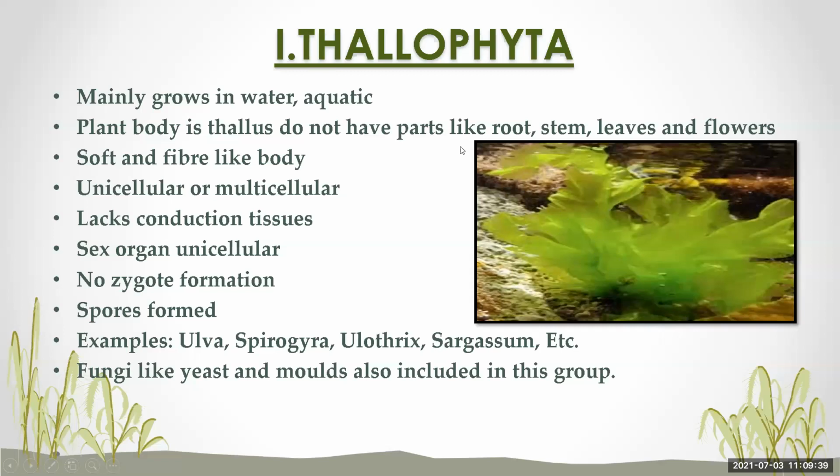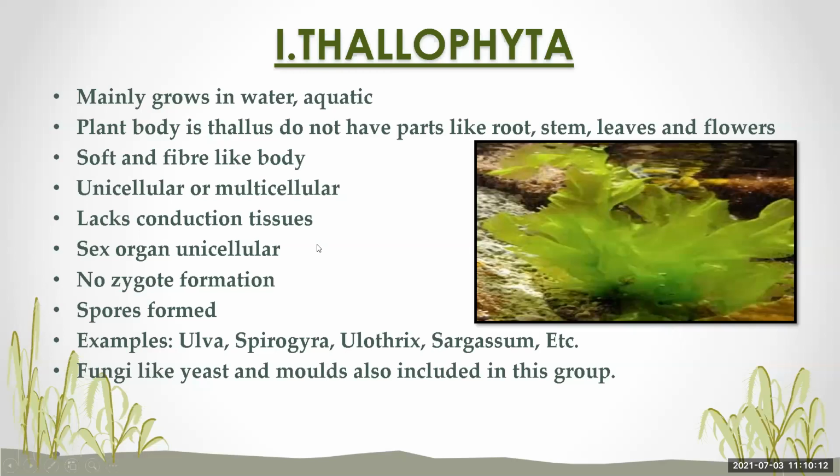They do not have parts like root, stem, leaves, and flowers. Their body is soft and fibrous. They are unicellular or multicellular; they are either a single cell or consist of many cells. Then there is a lack of conducting tissues.